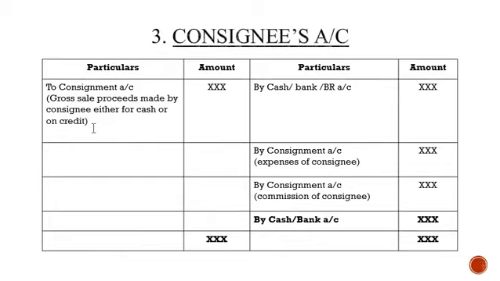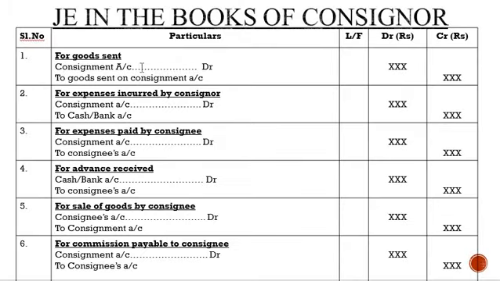So the journal entries are: when the goods are sent, consignment account is debited and goods sent on consignment is credited. Next, for expenses incurred by consignor, consignment account debit to cash or bank account. For any expenses paid by consignee, consignment account debit to consignee's account.